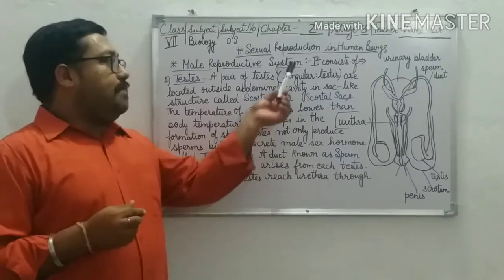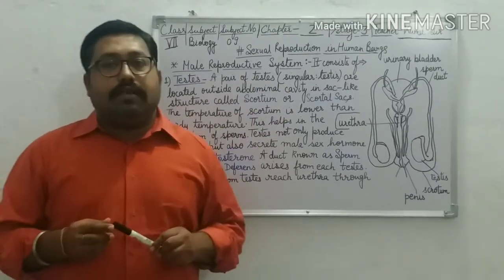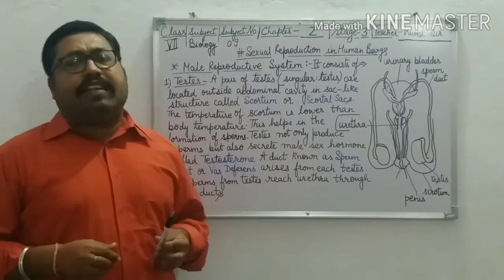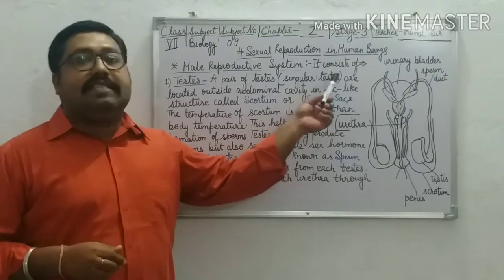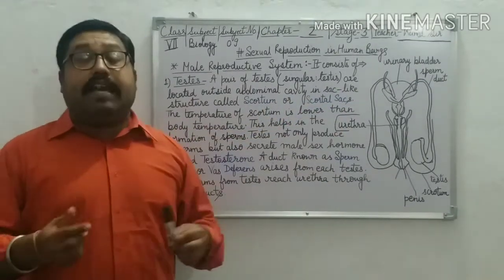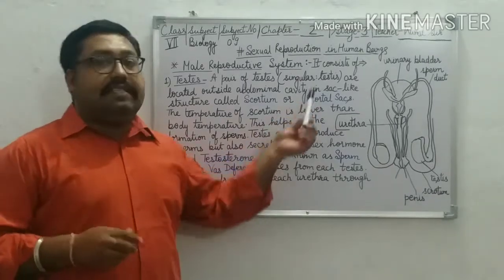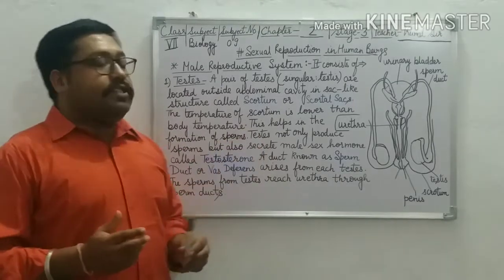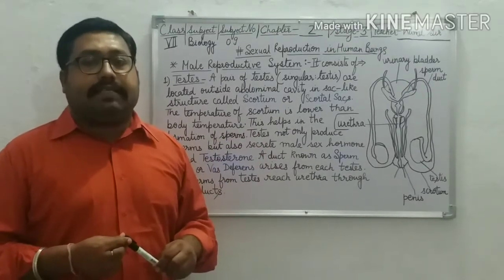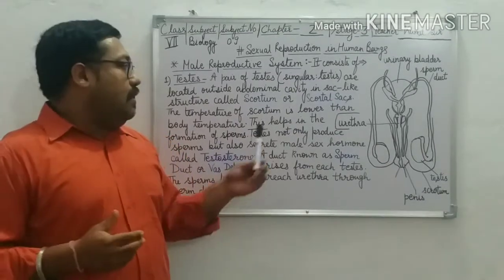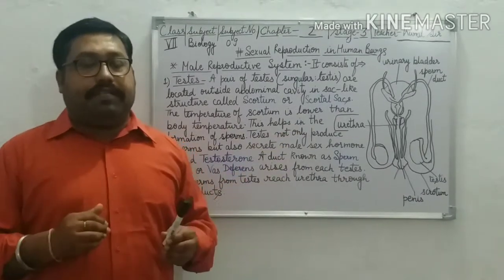The male reproductive system consists of the following organs. First come the testes. A pair of testes, singular is testis, are located outside the abdominal cavity in a bag-like structure called scrotum or scrotal sacs. The temperature of this scrotum is lower than the body temperature.